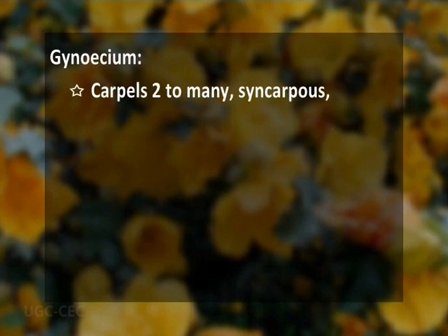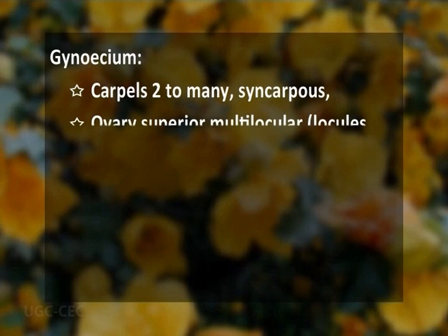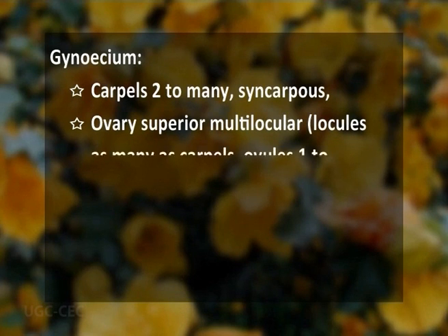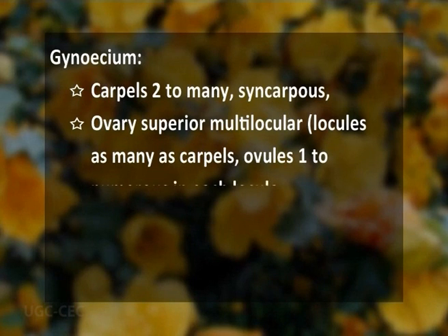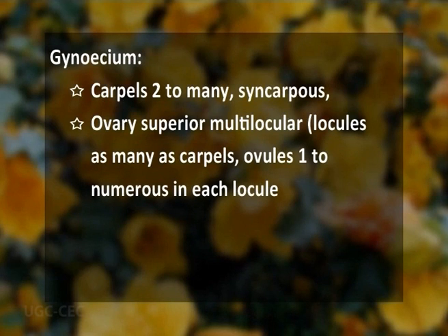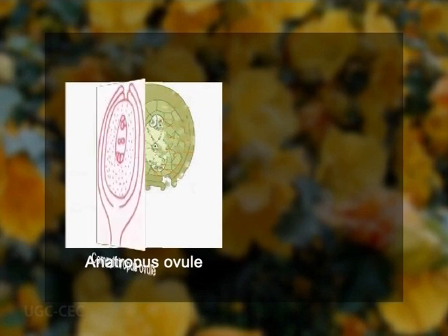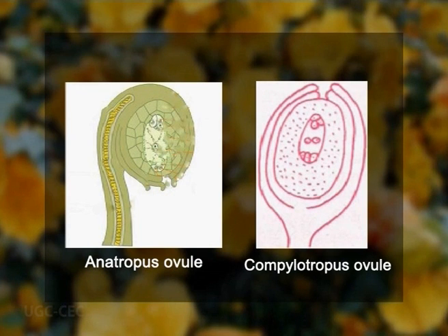Now the female part of the flower, that is called gynoecium. The gynoecium comprises carpels. The carpels are 2 to many in number. They are fused. That's why we call this gynoecium syncarpous. The ovary is superior, multilocular. That means locules are as many as there are carpels. The ovules are either solitary or they can be numerous in each of these locules. The ovule is anatropous, or sometimes it can be campylotropous.